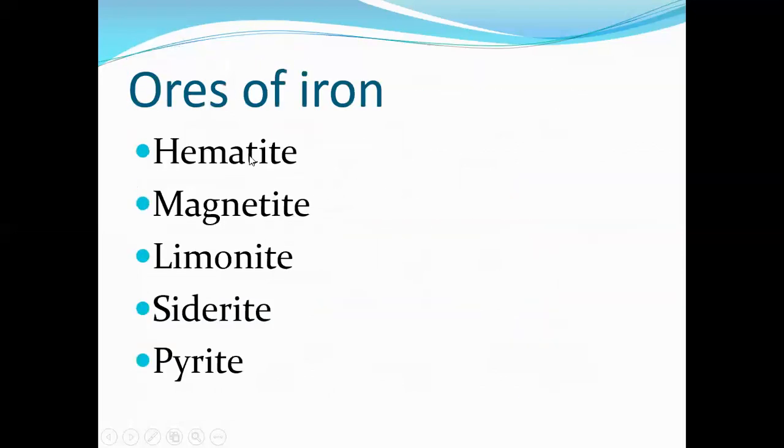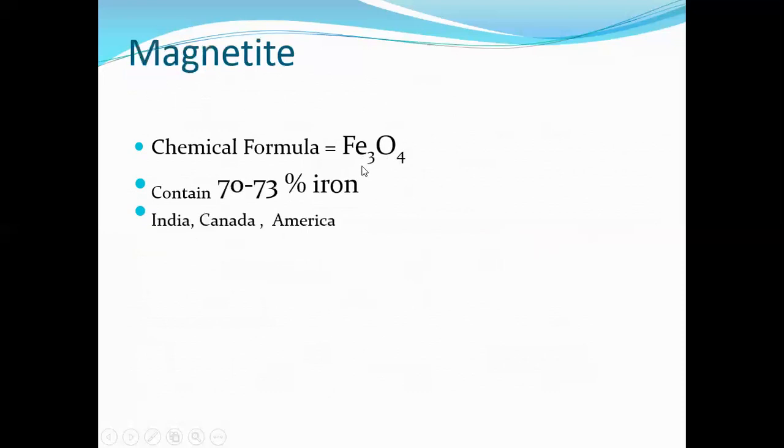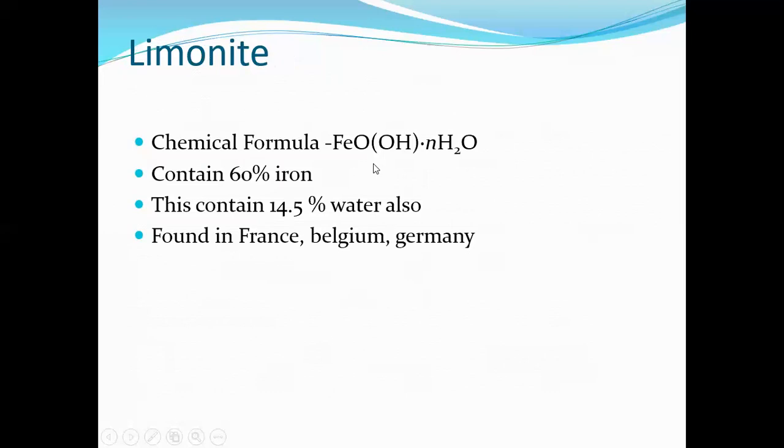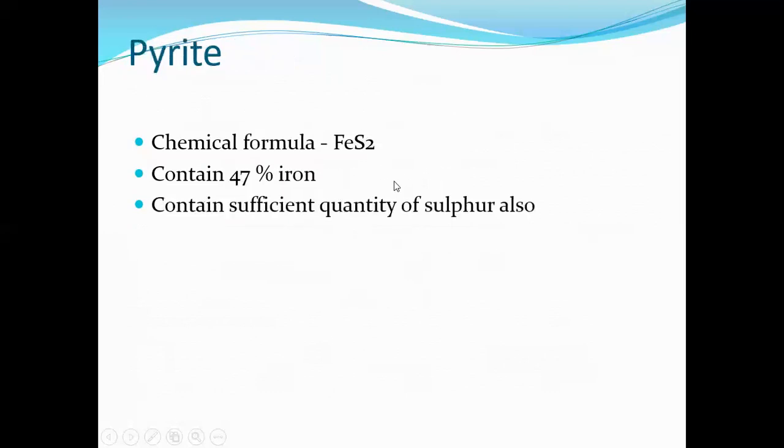So there are mainly five types of iron ore. You have to study mainly the chemical formula. Hematite is Fe2O7, magnetite is Fe3O4, limonite is FeOOH.H2O, siderite FeCO3, pyrite FeS2. The sulfur-containing iron ore is pyrite.